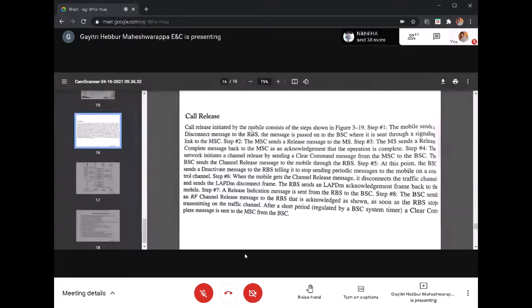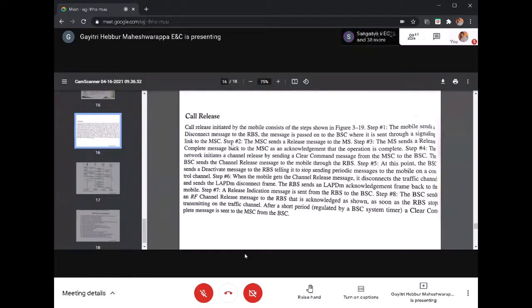Call release initiated by the mobile consists of 3 steps. The mobile sends a disconnect message to the radio base station. The message is passed to the BSC and sent through a signaling link to the MSC. Then the MSC sends a release message to the other MS. The MS sends a release complete message back to the MSC, an acknowledgement that the operation is complete.